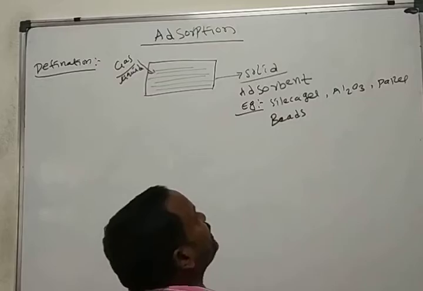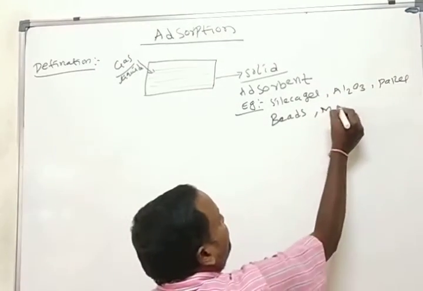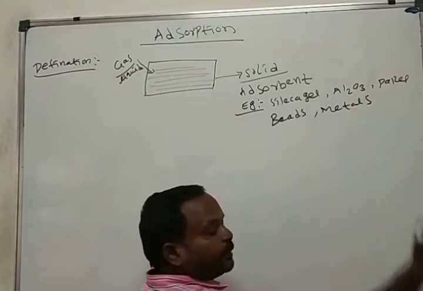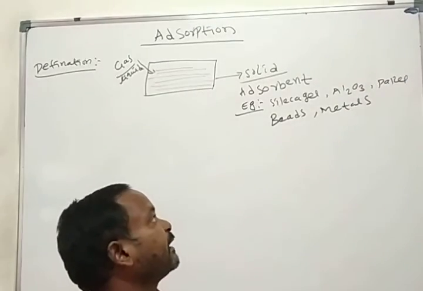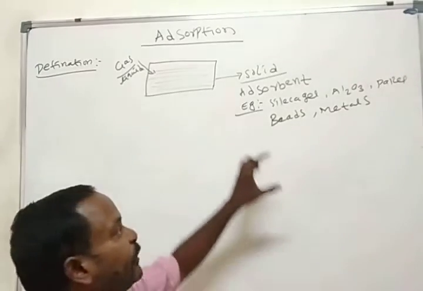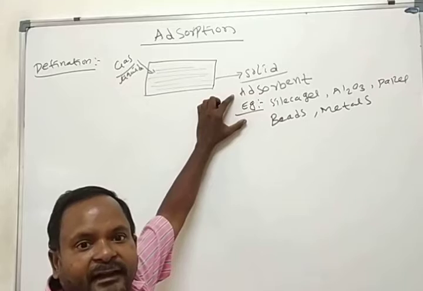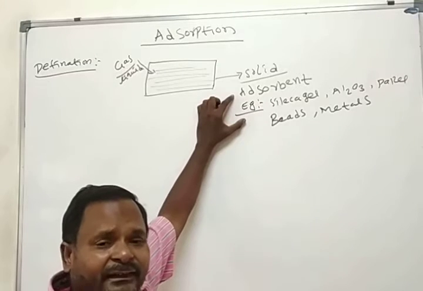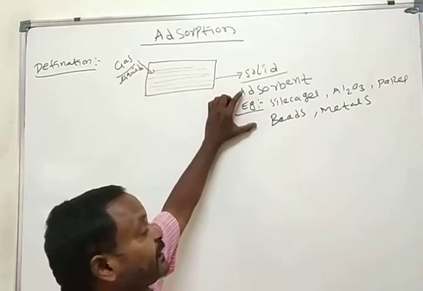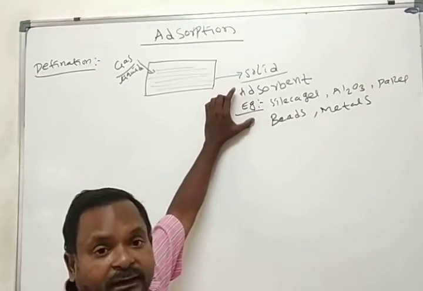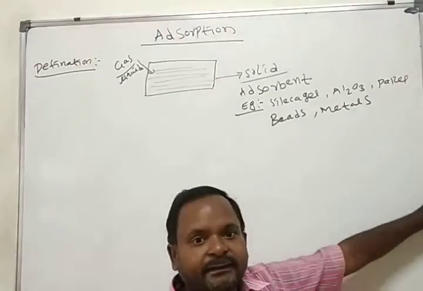Okay, all those are used as adsorbents, metals like nickel, platinum, palladium. All those metals act as good adsorbents, which have finely divided surface area. Those act as good adsorbents.